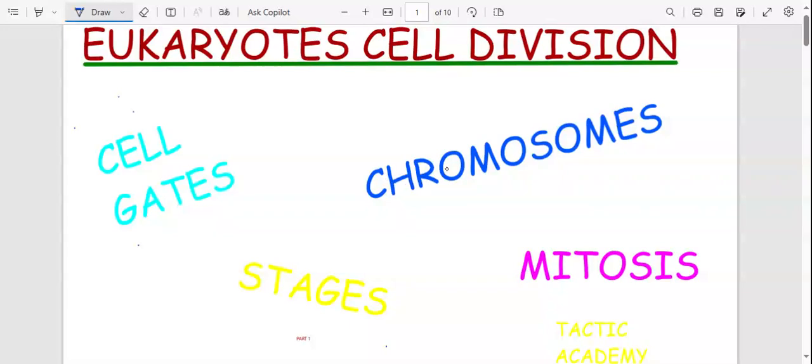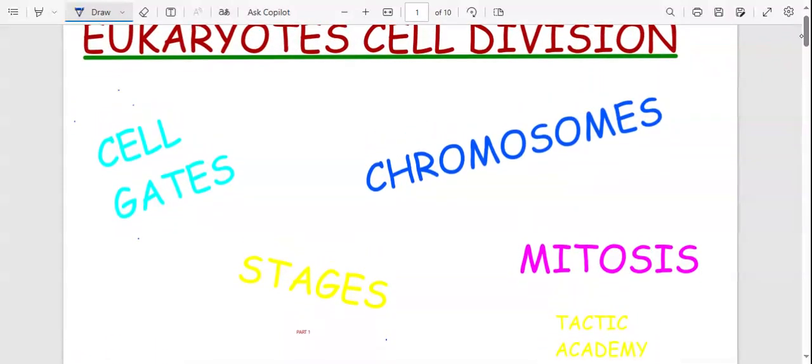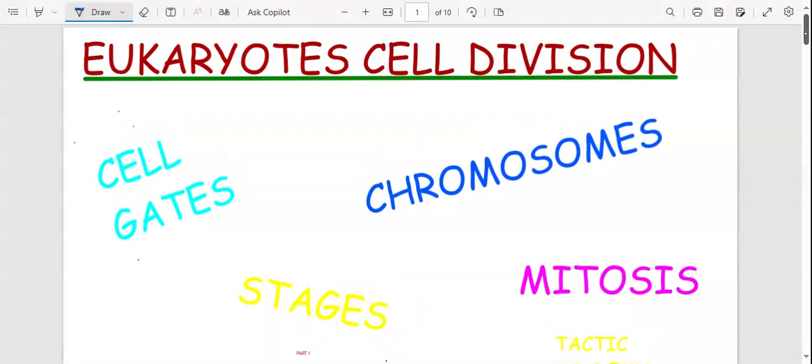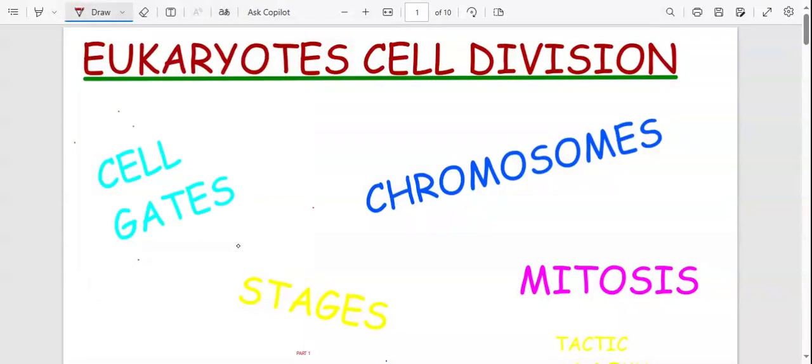All right. We'll be looking at eukaryotes cell division. We'll be very fast, and we need to make sure that we understand the topic. In it, we'll look at things like chromosomes, cell stages, and mitosis. One of them we will tackle. So this is part one. Now, without wasting our time, shall we start?